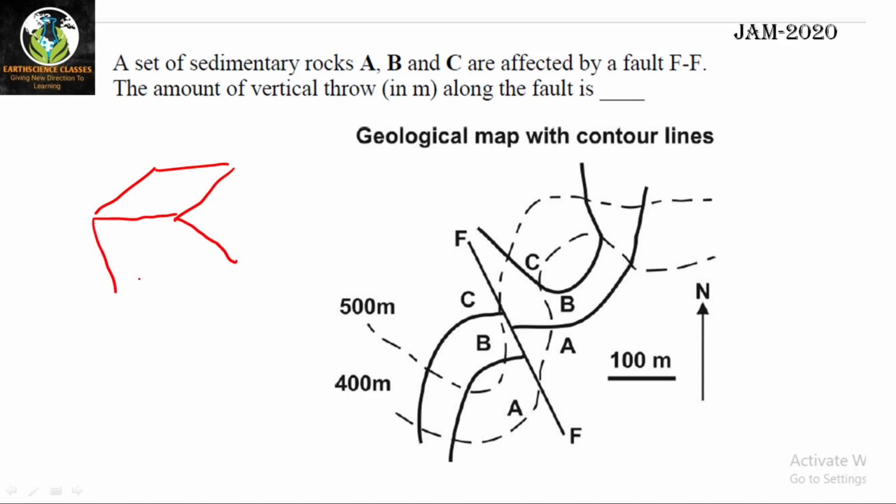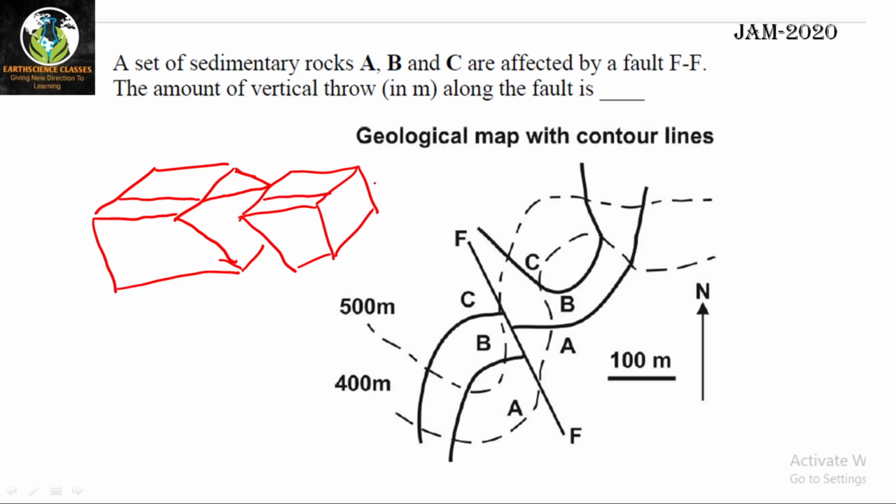You can see this is a faulted block, right? And what happened here? It is the hanging wall. Right? So what is separation? If there is a contact like this, if there is a bed like this, it is a bed. So here also it will be there. Right? So now you see, this is the horizontal separation.